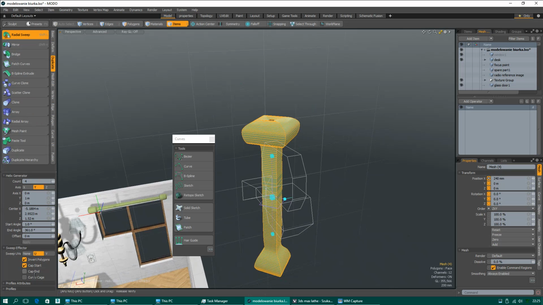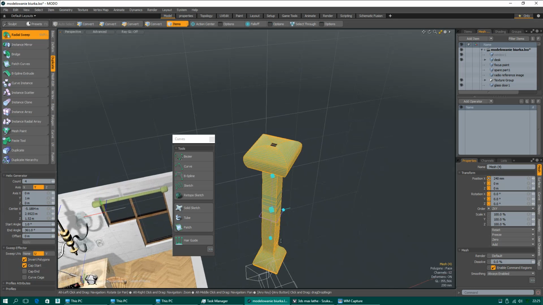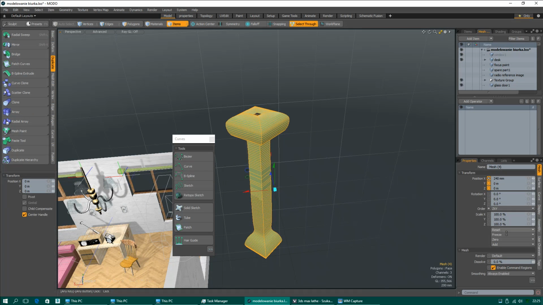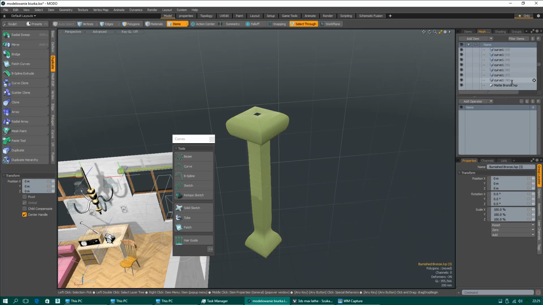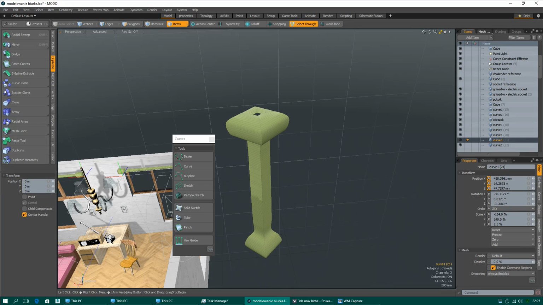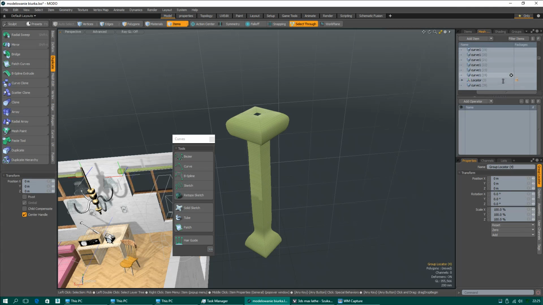Sorry guys, I forgot to check this option. Invert polygons. Ah, my fault. Doesn't matter. It works anyway. I think I need to check something. Where my... Modo annoys me sometimes. Maybe my mouse doesn't work as expected.